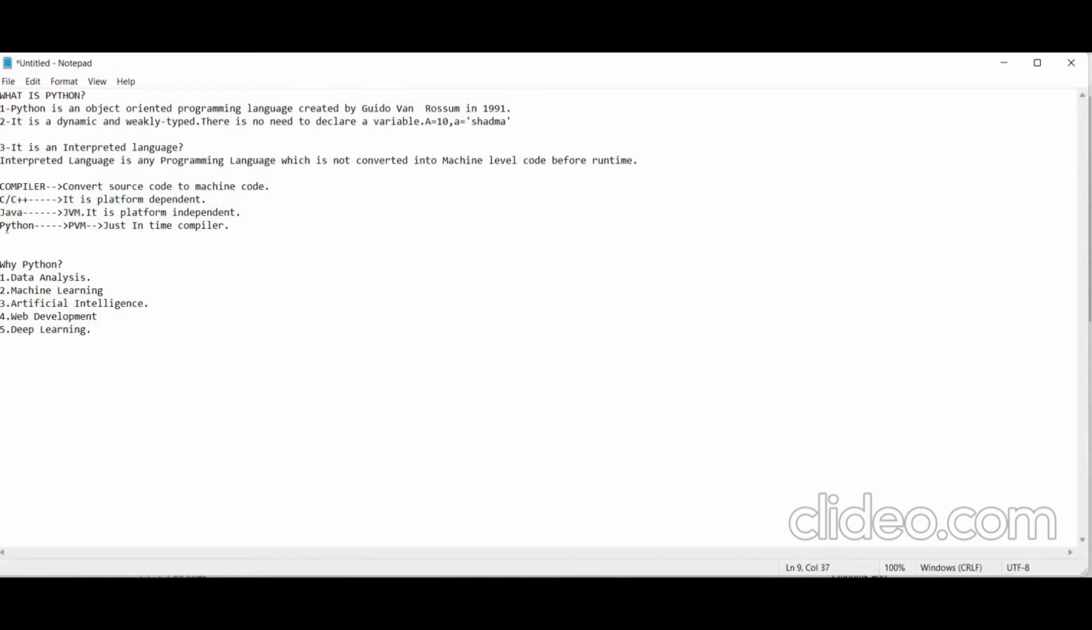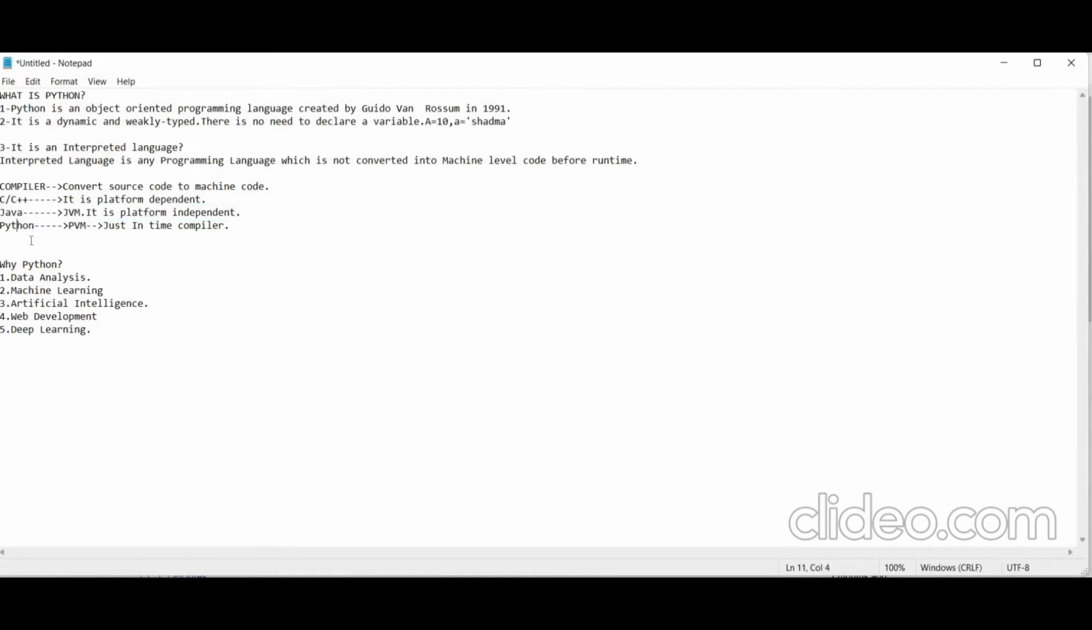Now coming to the Java compiler. The Java compiler converts the source code to bytecode. After that, there is one software, that is the JVM, the Java Virtual Machine. This Java Virtual Machine converts the bytecode based on the underlying operating system. Like if it is Windows, Mac or Linux, it will convert the bytecode according to the operating system. So Java is platform independent.